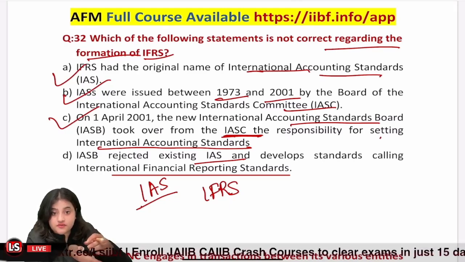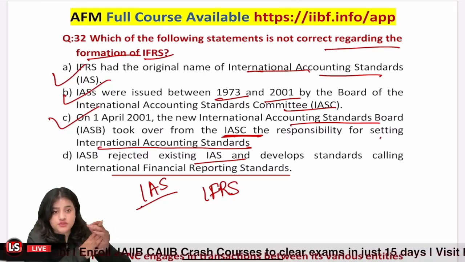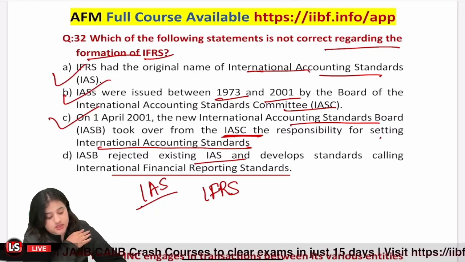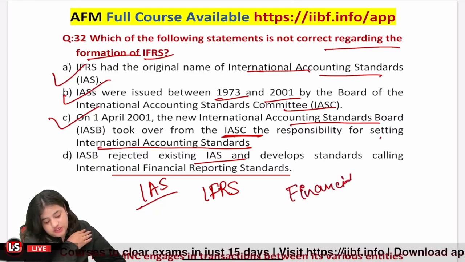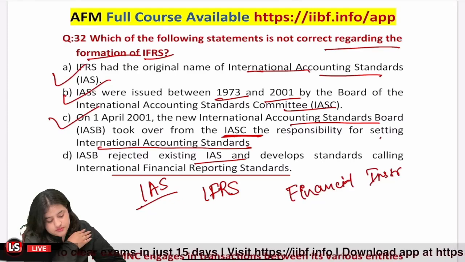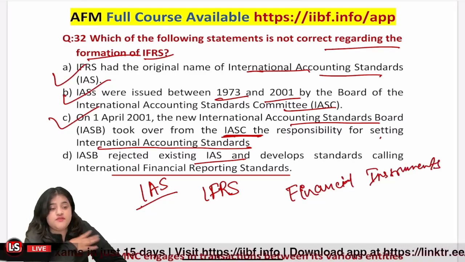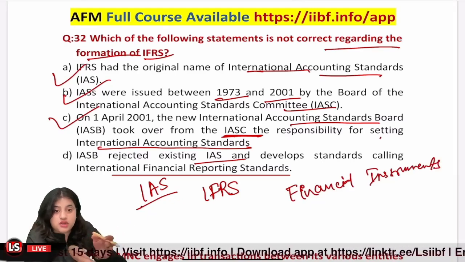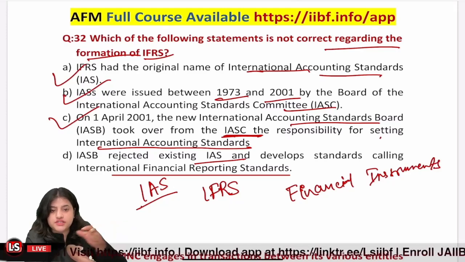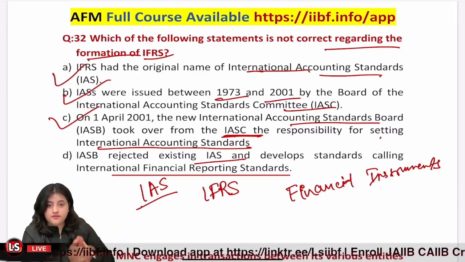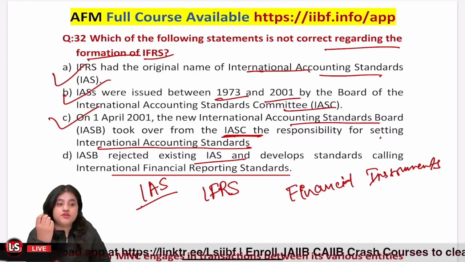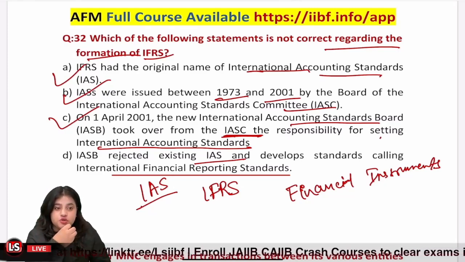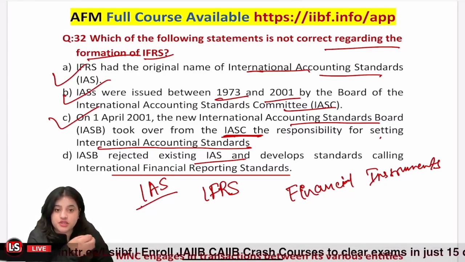In which areas we had to make huge changes, one example of this is the accounting standard on financial instruments. Okay, so previously we had an accounting standard called investments. In that we used to talk about how we will record investments, but as we saw, there were so many new types of transactions coming in investments.